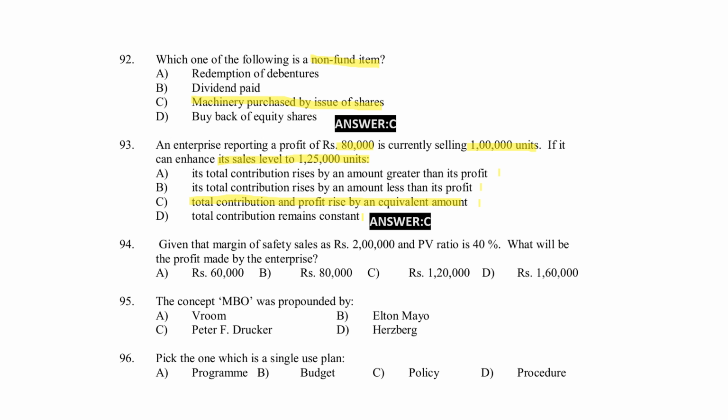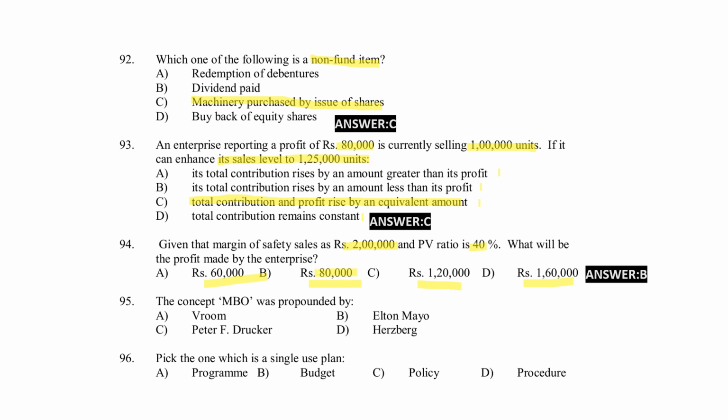Given that margin of safety sales is rupees 2 lakh and PV ratio is 40 percent, what will be the profit made by the enterprise? Option A 60,000, option B 80,000, option C 1 lakh 20,000, option D 1 lakh 60,000. Right answer for the question, option B, 80,000.